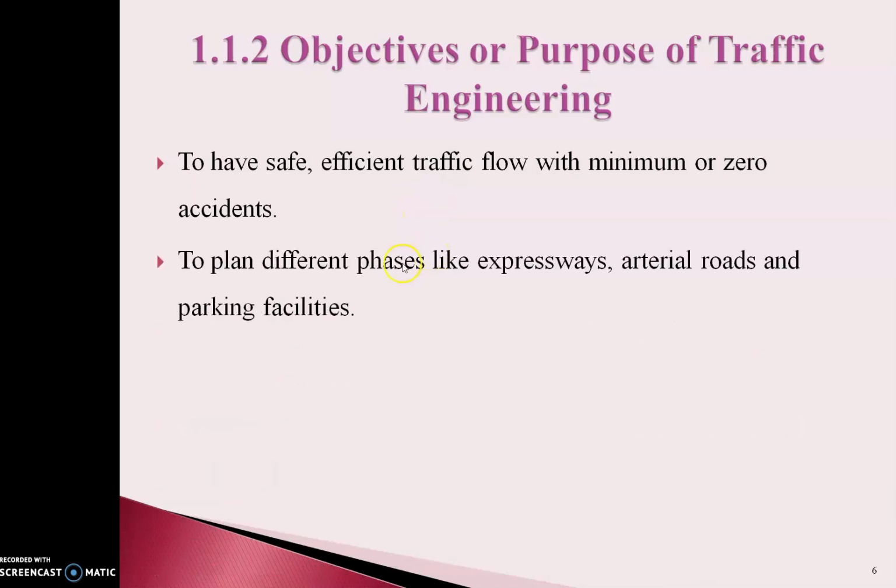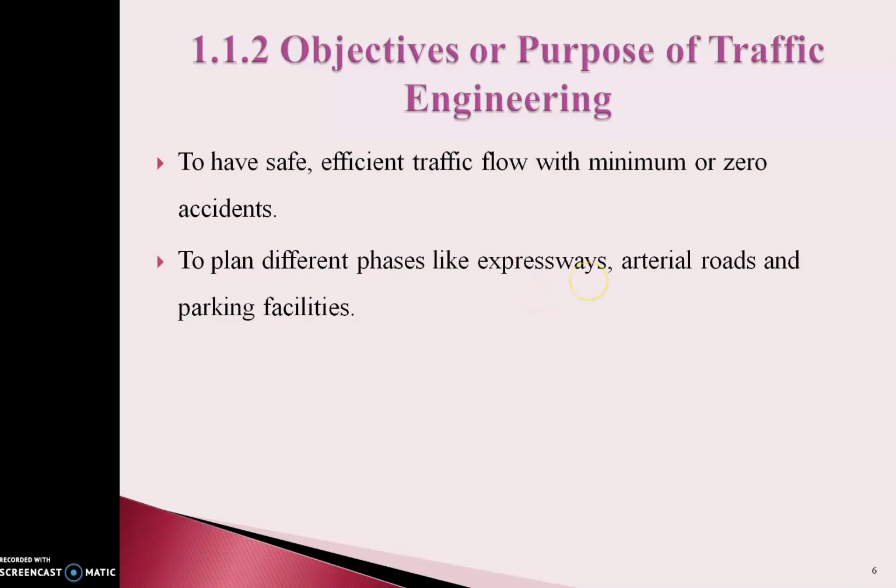Secondly, to plan different phases like expressways, arterial roads, and parking facilities. Like in the earlier lecture, we saw the classification of roadways. According to the function and the requirement, we need to plan for the different phases like expressways. An expressway has a single lane width of more than 7 meters up to 15 meters.